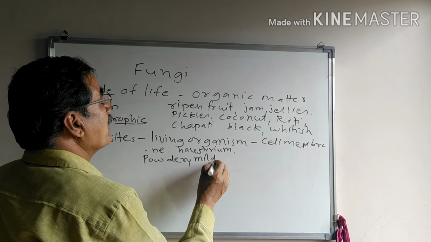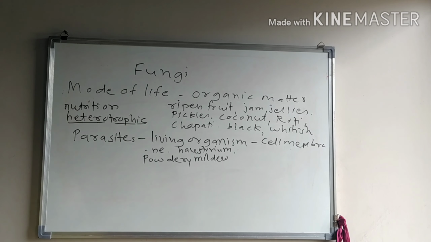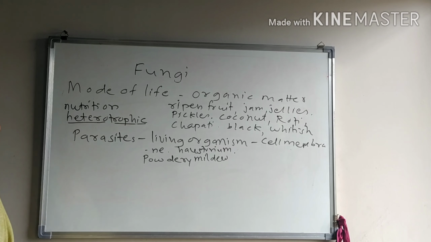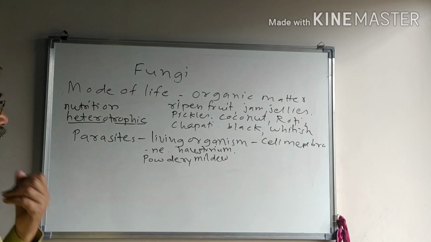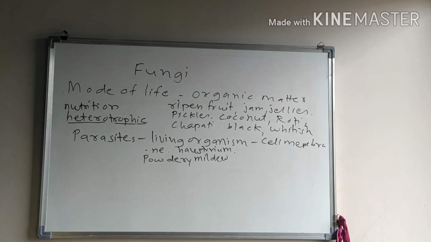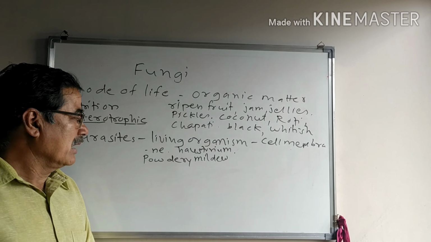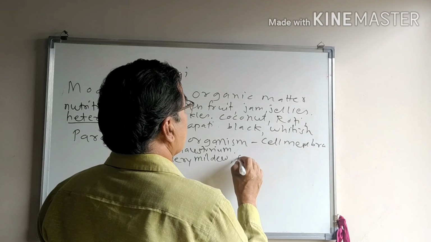On the upper or lower surface of the leaves of many plants, they form whitish powder on the leaves, and it entirely covers the leaf area, due to which they form a mat of this fungus. Therefore, they are known as powdery mildews.